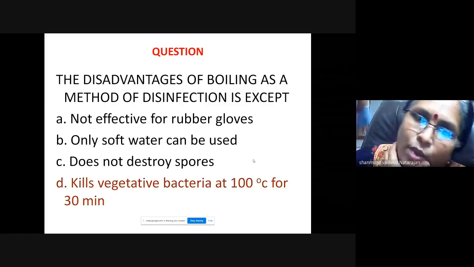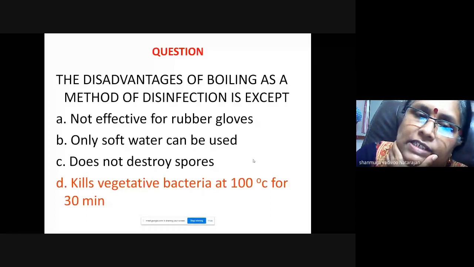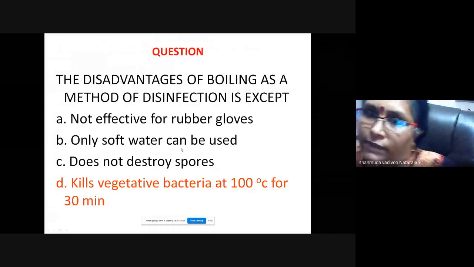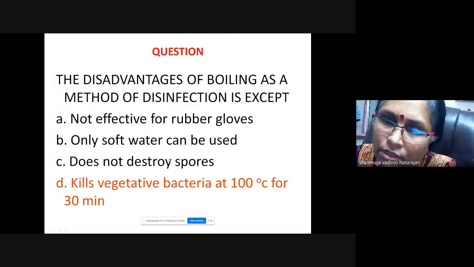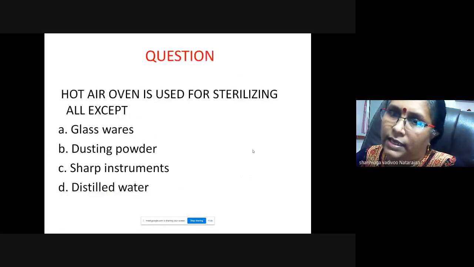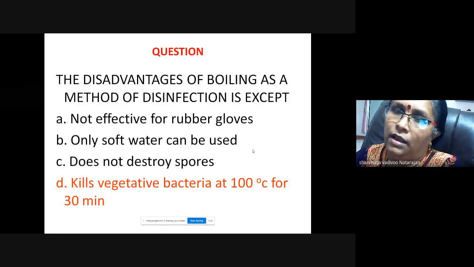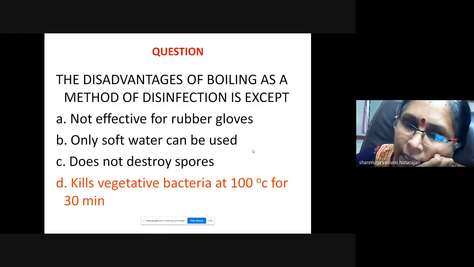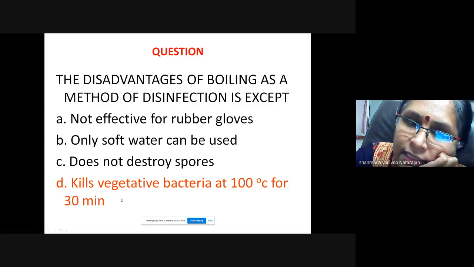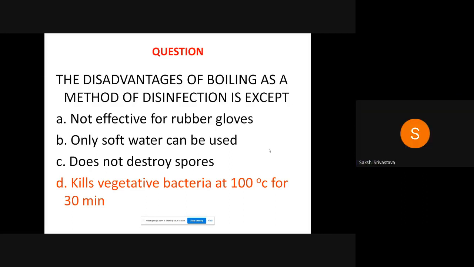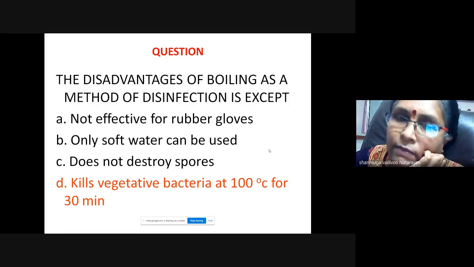So why? All the first three are correct. The rubber gloves will melt. Any water we can use, even hard water can be used. Yes, it does not destroy spores. So vegetative bacteria at 100 degrees C for 30 minutes is the wrong one, because bacteria can be killed. Only hepatitis virus takes 30 minutes. So 15 minutes is more than enough for vegetative bacteria. It kills. Okay, 10 to 15 minutes.